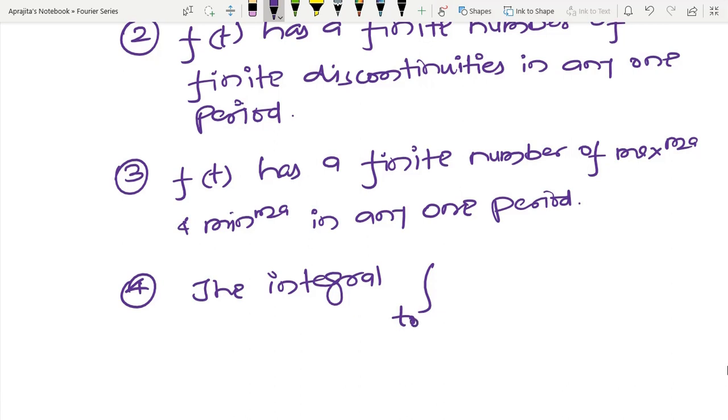Suppose that you start from t0, and since the function is periodic, if I look at t0 plus T, then I am able to cover the function within one period.